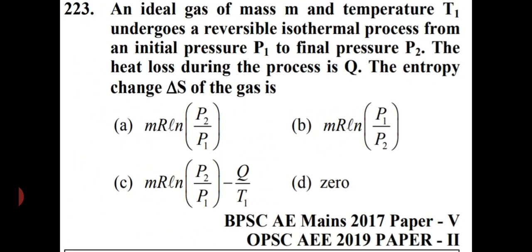The heat loss during the process is Q. The entropy change, that is delta S, of the gas is plus mR ln P1 by P2. So option number B is right.